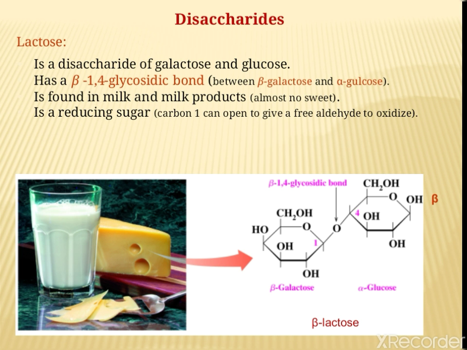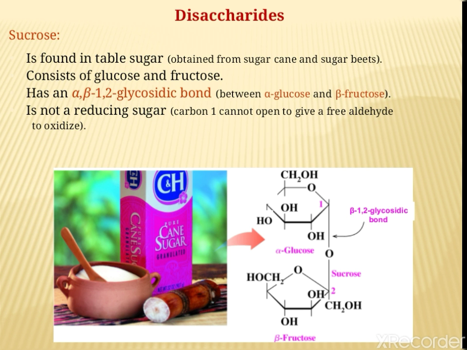It can also exist in alpha or beta form, and the two units, that is glucose and galactose, are linked by a 1,4 linkage. We can see in this particular structure of lactose the 1,4 glycosidic linkage between galactose and glucose. The next important disaccharide is sucrose. It is also called saccharose, cane sugar or beet sugar. It is one of the most important sugars of the human diet.